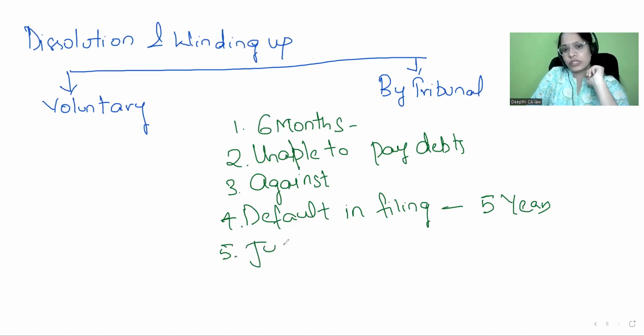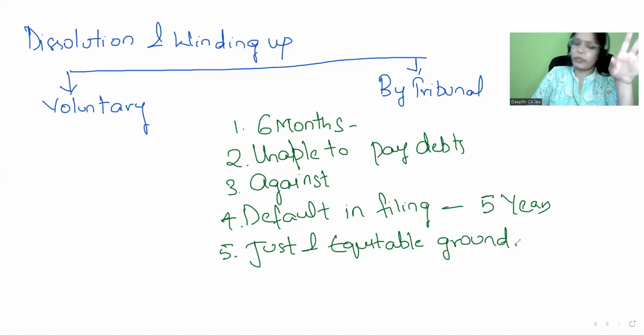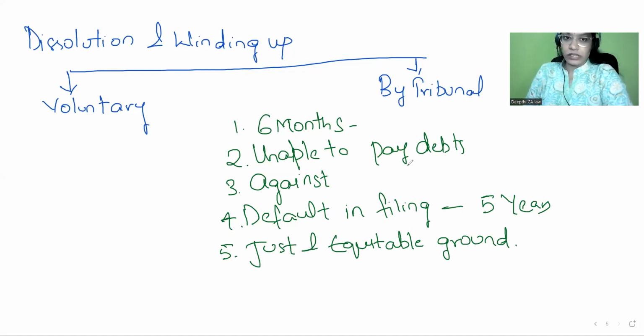And the last one is just and equitable ground, which means the tribunal ensures that it is well enough to dissolve this particular firm. So in all these cases, by tribunal's order, you have to wind up your LLP. So this is the end of the LLP. In the next topic, we will start the NI Act.